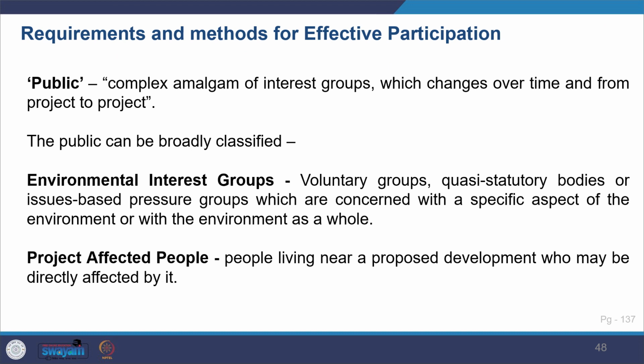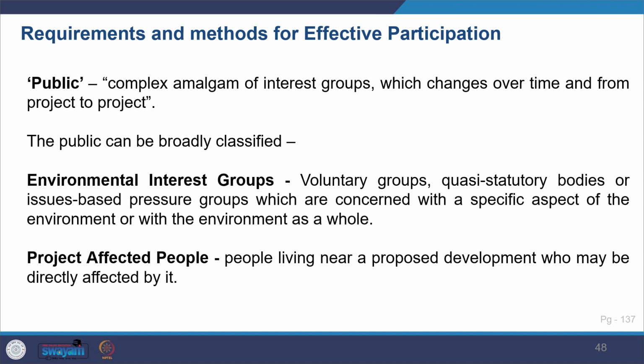I'm just trying to understand public. What do we really mean by public here? It can be a very large group, but in the context of EIA, what do we mean here? It is different interest groups, which would change over time and from project to project. And for the purpose of EIA, you classify them into 2 main groups. One is environmental interest groups, and the other is project affected people, PAP.